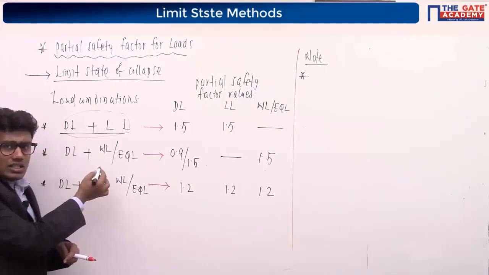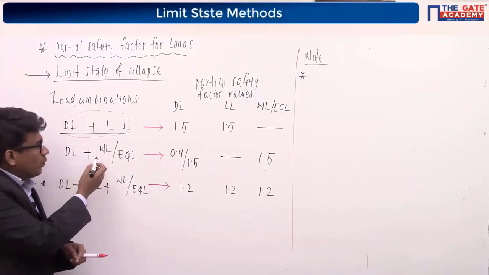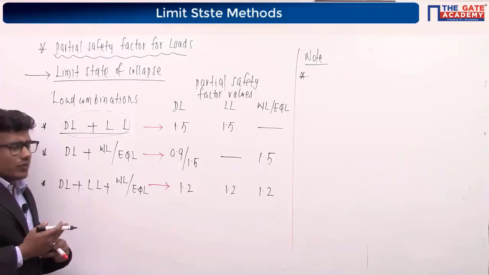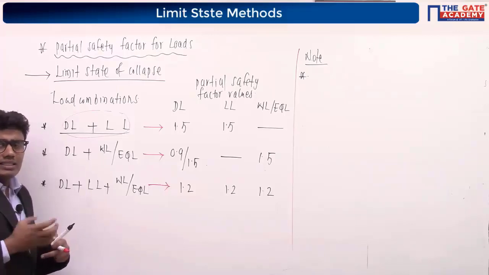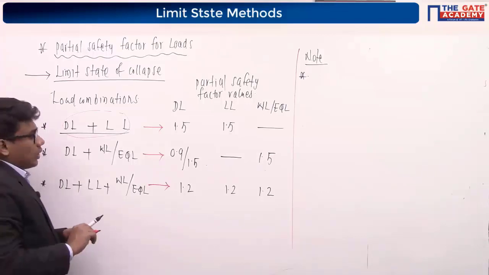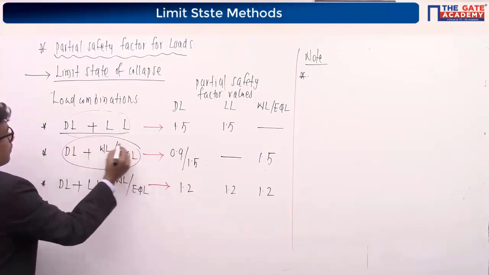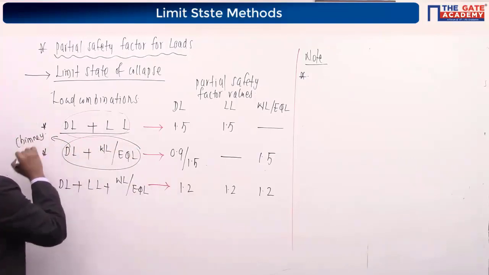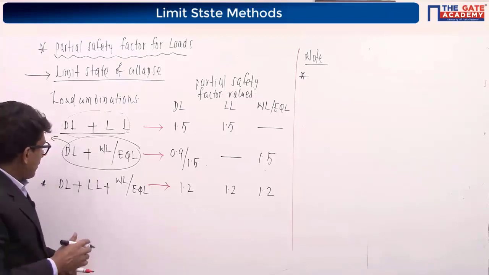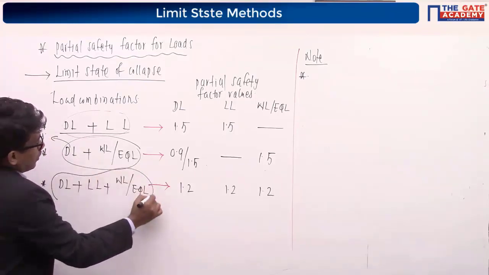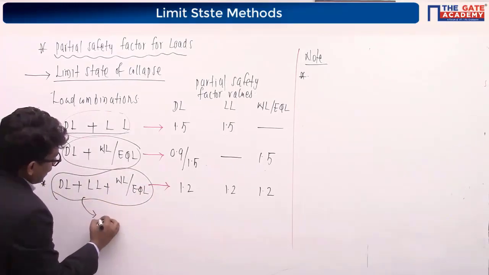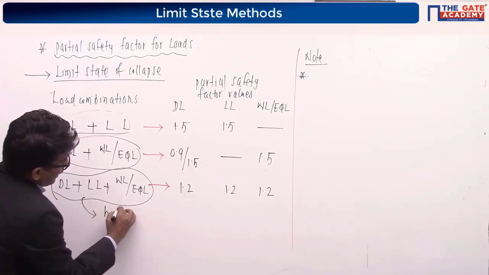See this combination, that is dead load plus wind load or earthquake load combination. No live load is acting on the structure. So what is that structure where there is no live load? This load combination is mainly used for the design of chimneys and the like, where there is no live load acting on the structure. And coming to these three, dead load plus live load plus wind load or earthquake load combination, this load combination is considered for our high-rise buildings.